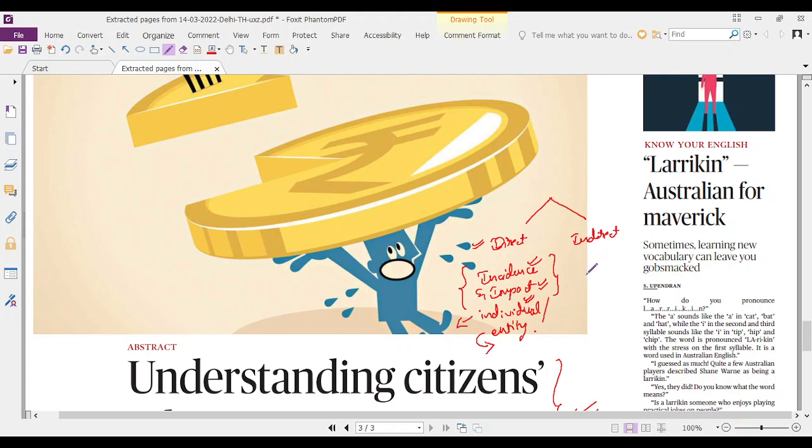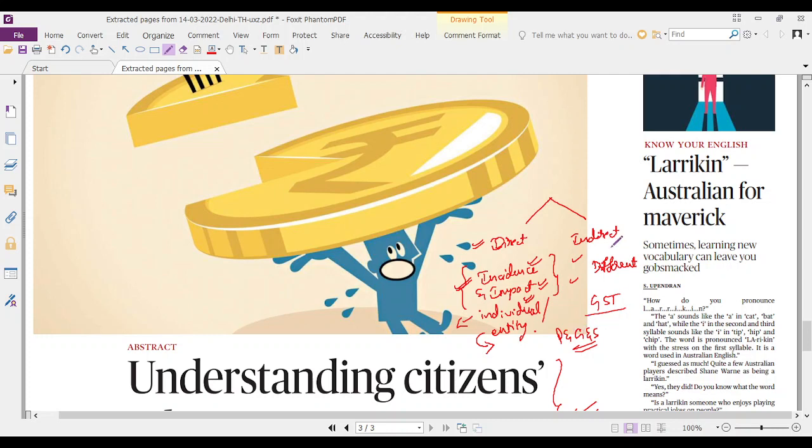When it comes to indirect tax, here the incidence and the impact would be on different individuals. Take the example of GST. The tax incidence happens at a time when we purchase goods and services. It can be a wholesaler selling to a reseller, or a reseller selling to the final customer.